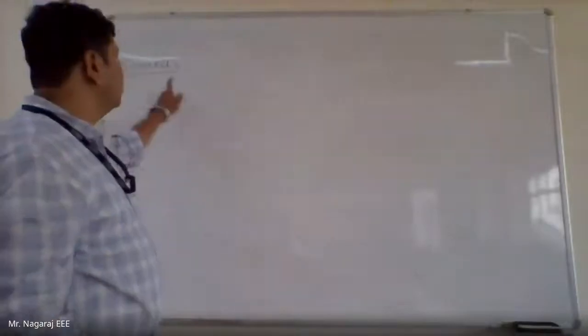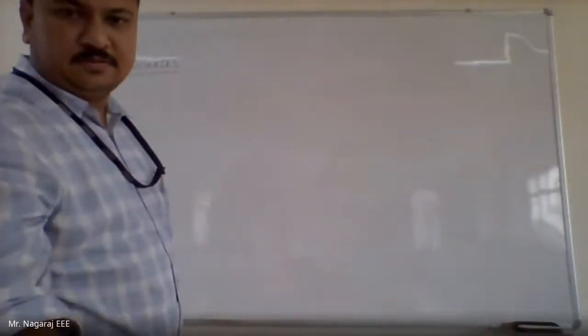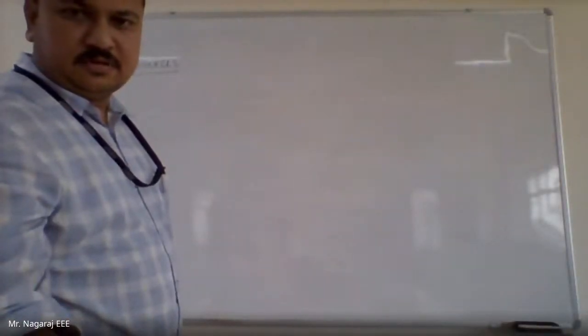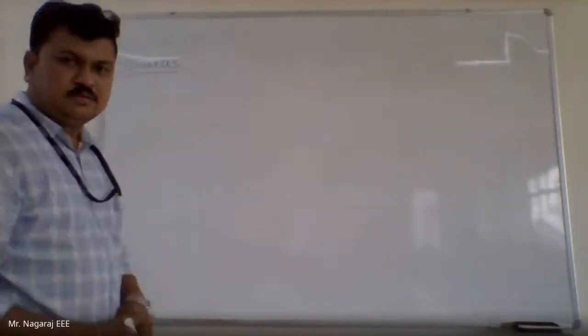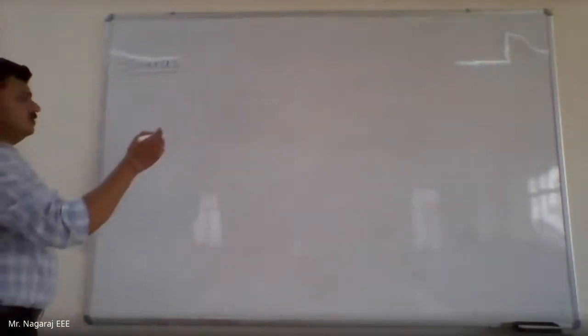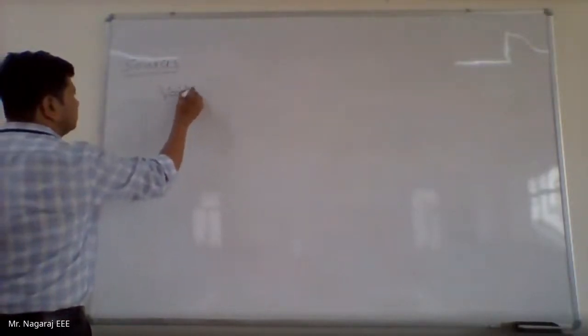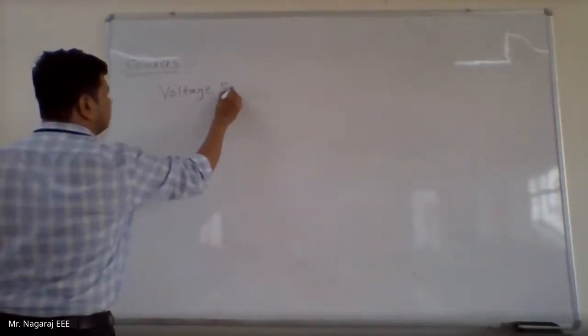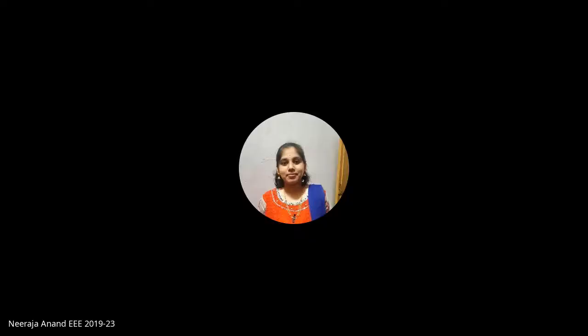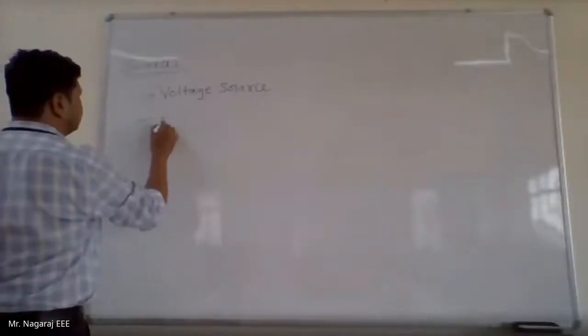No, no. At this point. At this point. So, 1 second. So this is voltage source. Is it visible? Yes, sir. And current source.